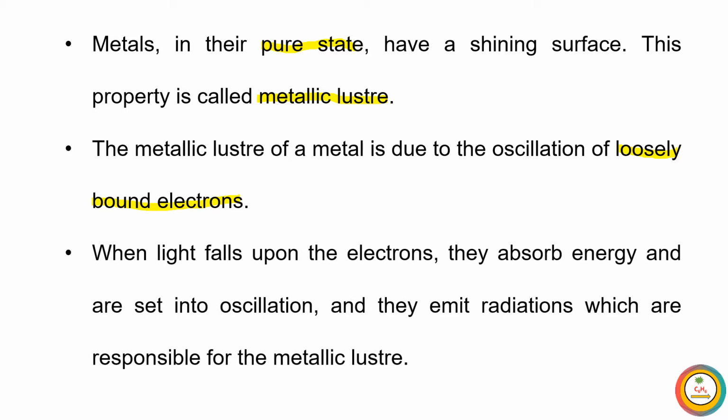When light falls upon the electrons, they absorb energy and are set into oscillation. Oscillation means electrons start to move from one orbit to another orbit. They emit radiations which are responsible for the metallic luster. So this is the reason for the metallic luster of metals.